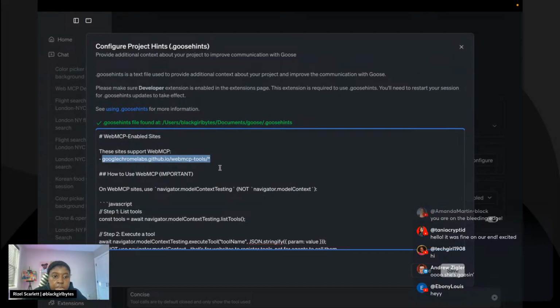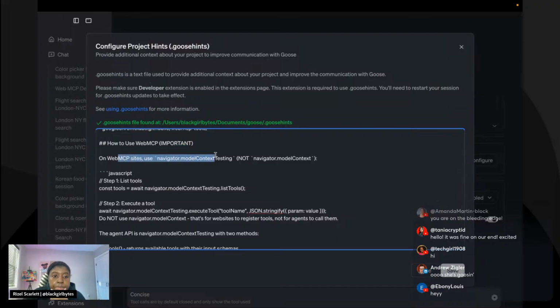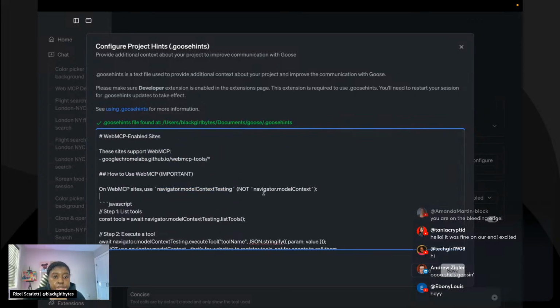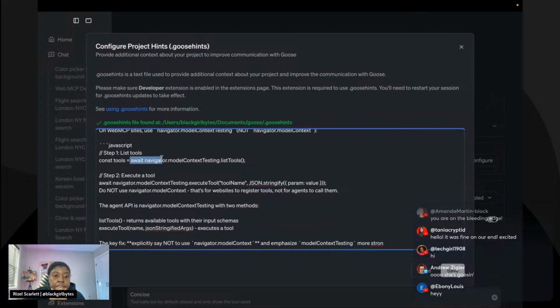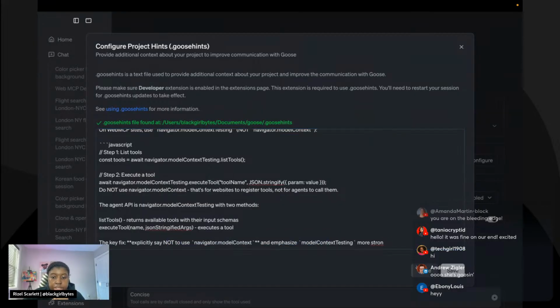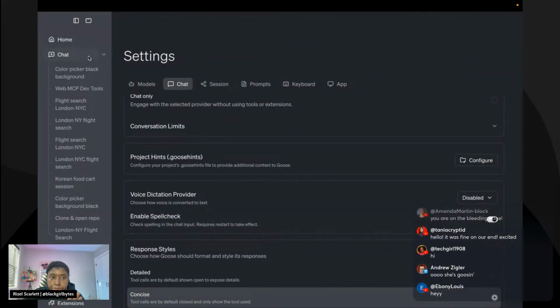I gave it a list of some of them here, or like the root of the ones I'm going to use. And then I said, here's how to use it, right? On the WebMCP sites, you look for this method. It kept getting confused and using navigator model context. We need to look at model context testing. Then I just basically told it to list the tools, execute the tools, and basically everything it needed to know. So it's been working much better since that.